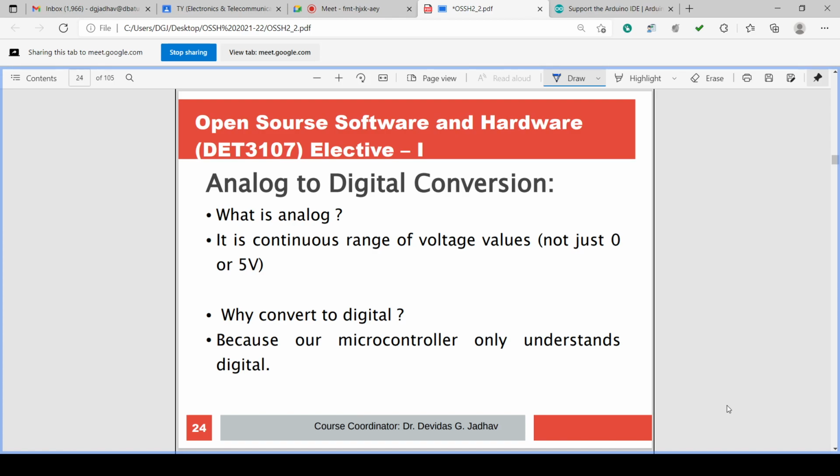Analog is continuous voltage from 0 to 5, any voltage. But why convert it into digital? Because the microcontroller only understands digital.